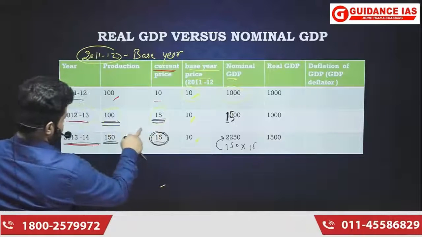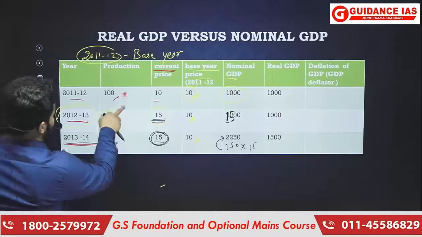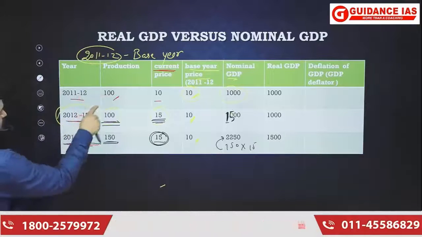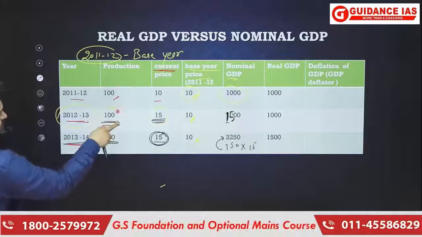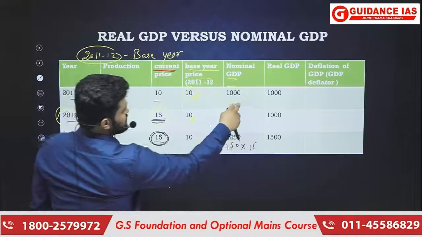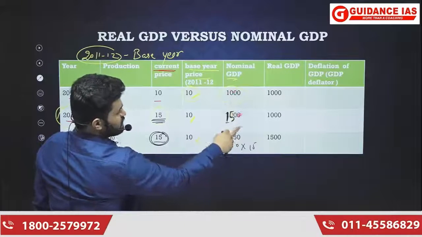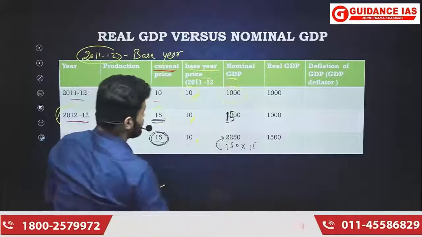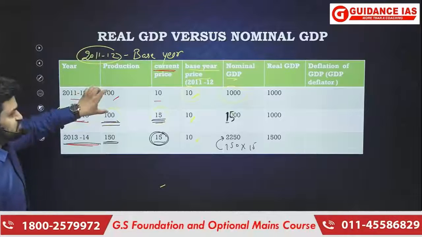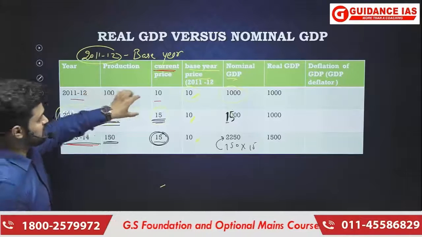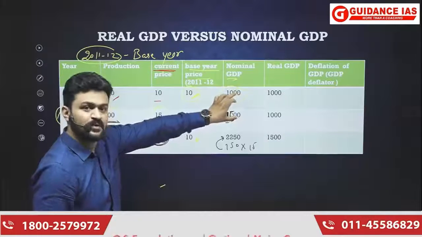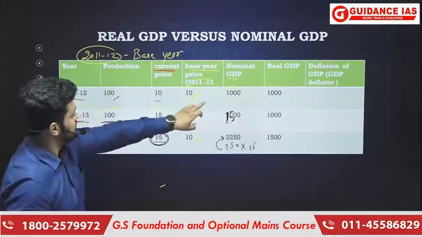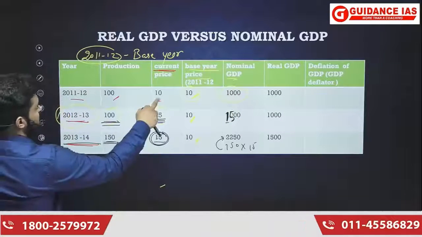Now production did not change from this year to this year. Production did not change, but nominal GDP changed. From 1000 it became 1500. Yes, from 1000 it became 1500. There was no increase in the production, but there was an increase in the nominal GDP, and that increase happened only because there was an increase in